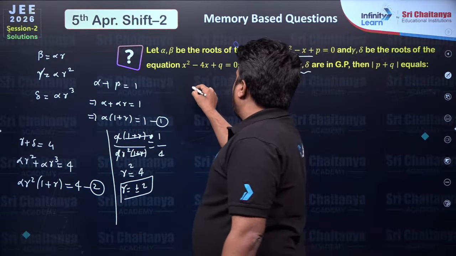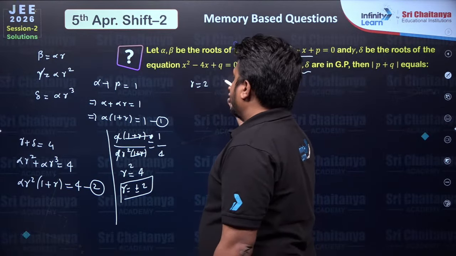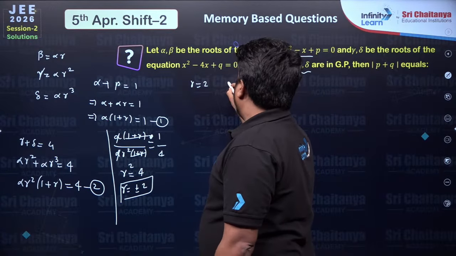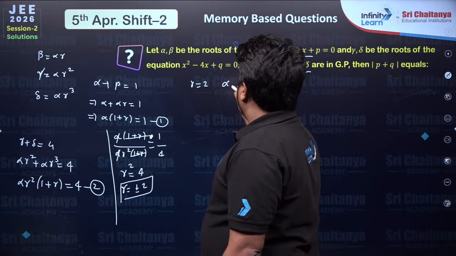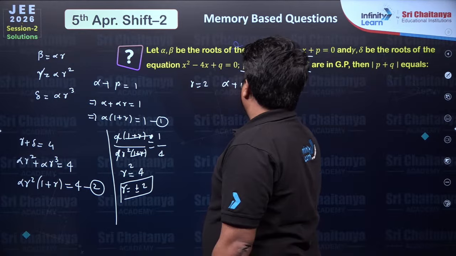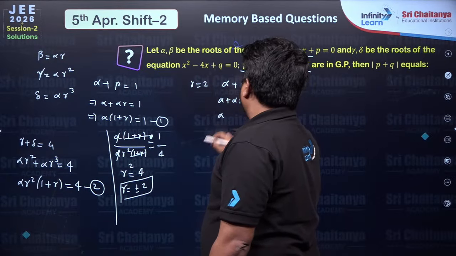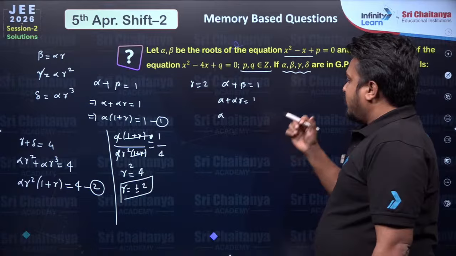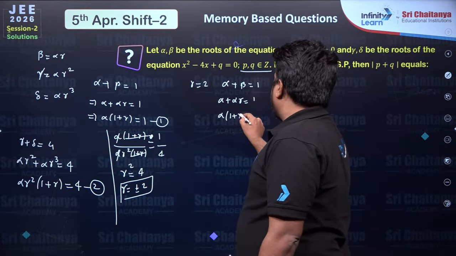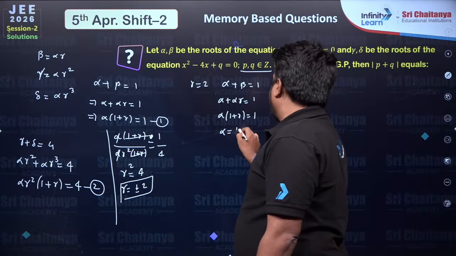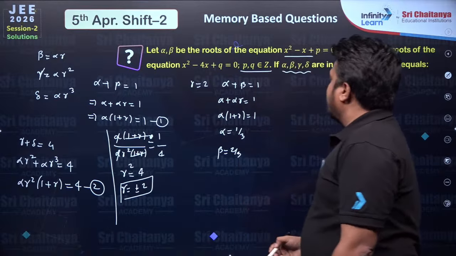Now if r is equal to plus 2, what will we get? Alpha plus beta equal to 1, that means alpha plus alpha r equals 1. So alpha will come as a fraction. Alpha into 1 plus r equal to 1, alpha will be 1 by 3 and beta will be 2 by 3.